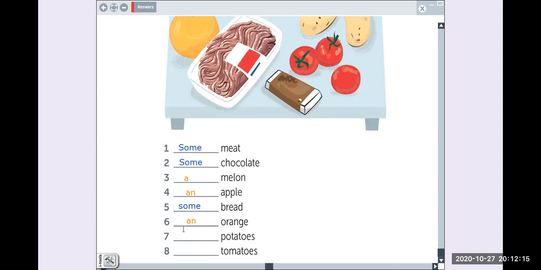Some potatoes. Remember that it is plural. It's countable, but it's plural, right? That's why we cannot say a potato, right? We say some potatoes. It's countable, but it's plural. What about tomatoes? Some tomatoes. Because it's plural too. Yes, very good. Let's go to the next exercise.